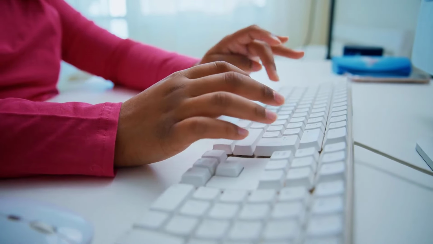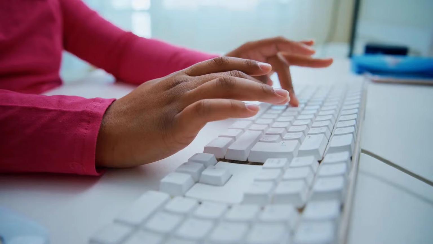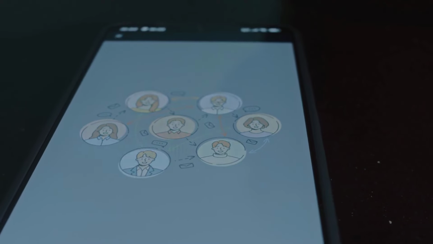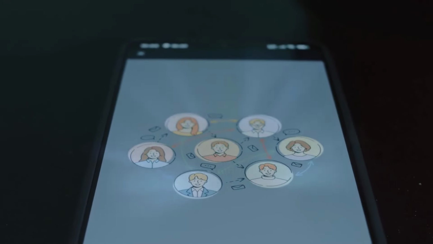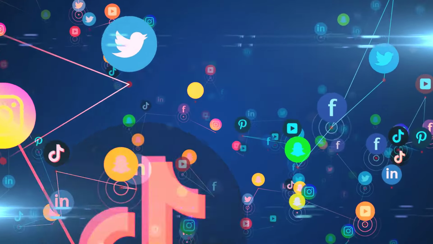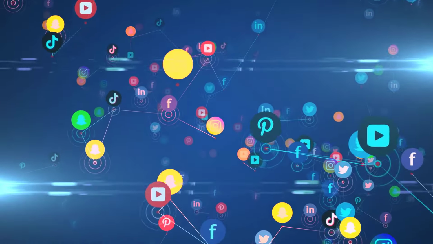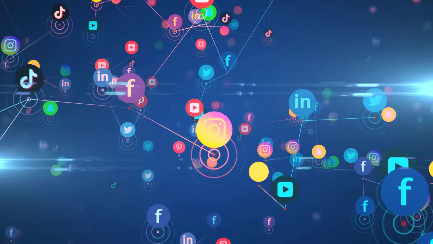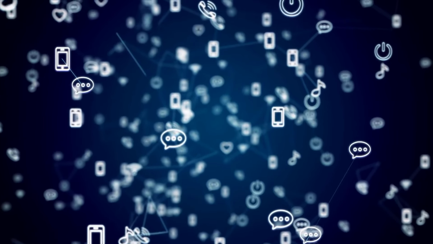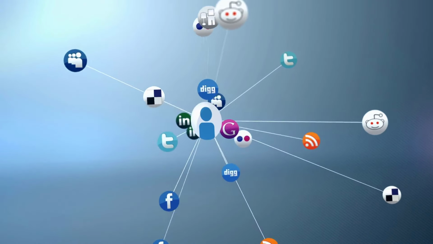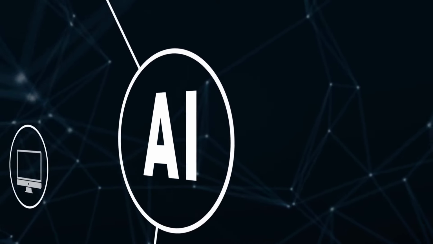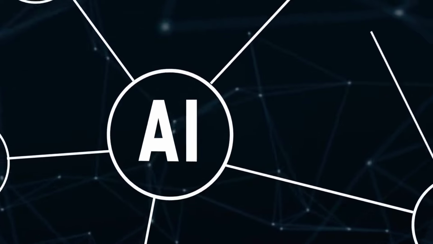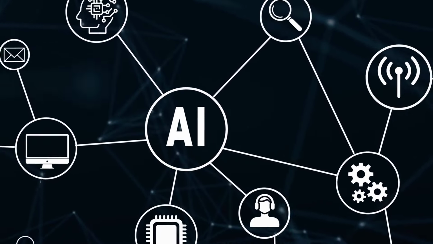From email to social media. One of the first killer apps was email, which enabled fast communication across distances. Then came chat rooms, forums, and eventually social networks like Facebook, 2004, Twitter, 2006, and Instagram, 2010. The internet evolved from a static network of pages, Web 1.0, into an interactive platform, Web 2.0, and now into the decentralized, AI-driven world of Web 3.0.